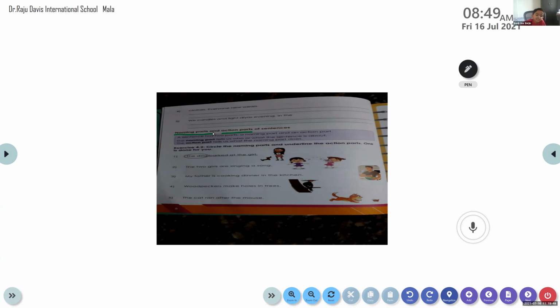Now remember, we have to circle the naming part and we have to underline the action part. Keep that in mind. Don't go wrong there. The first one is already done. The naming part is the dog, so we have circled it. And barked at the girl is the action part, so we have drawn a line under the same.